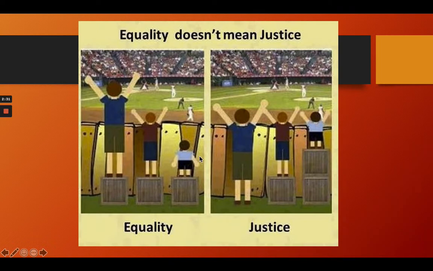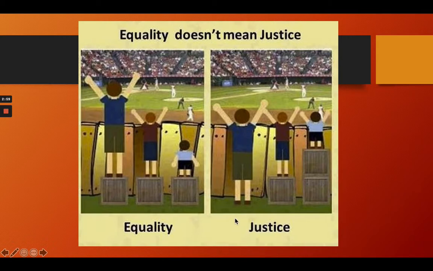In the first picture he is unable to watch the games, but in this second picture he is able to watch the games because justice has been served. In this situation, the small child is getting two boxes. This box actually belongs to the first boy, who is able to watch the games even though he is not using the box.